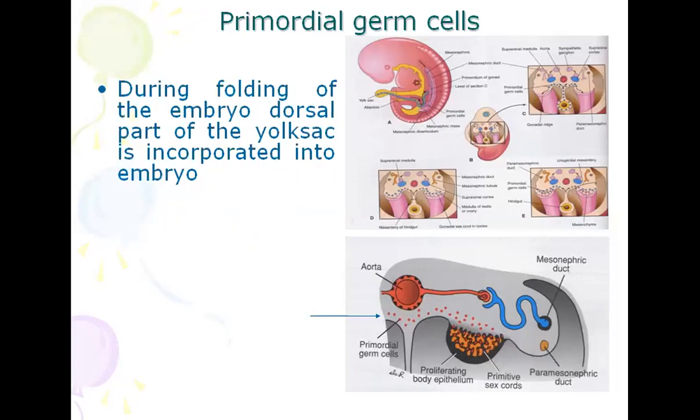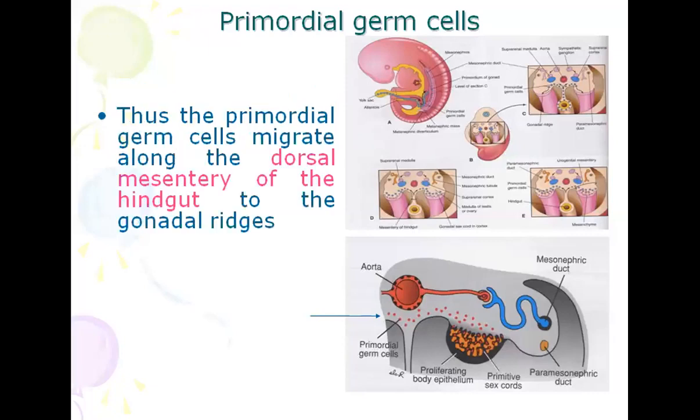During folding of the embryo, the dorsal part of the yolk sac is incorporated in the embryo. In B and C, you can see these primordial germ cells. In the next stage, primordial germ cells migrate along the dorsal mesentery of the hindgut to the gonadal ridges.